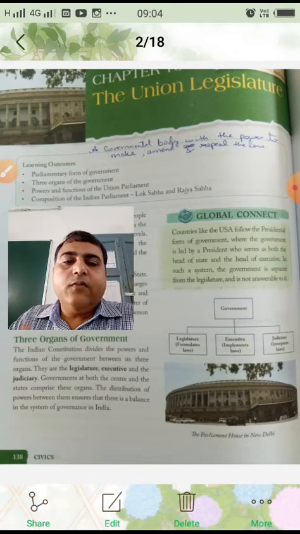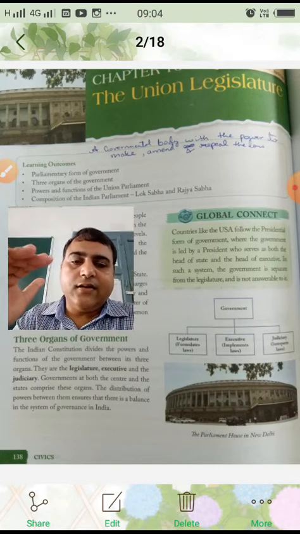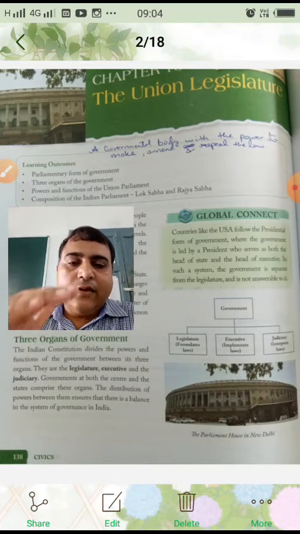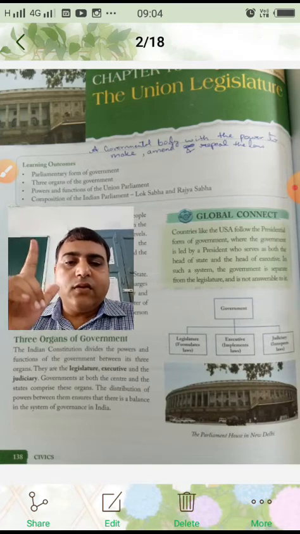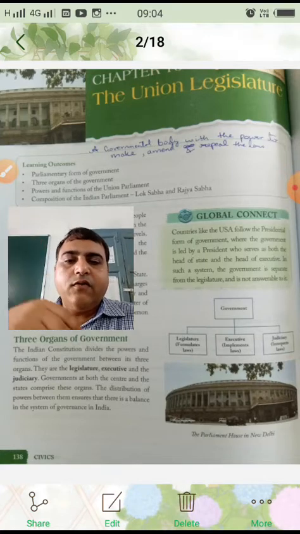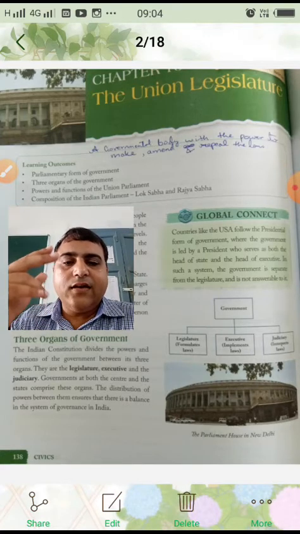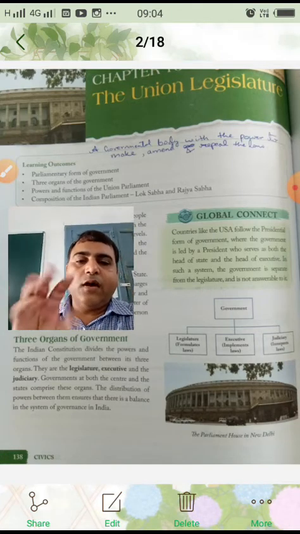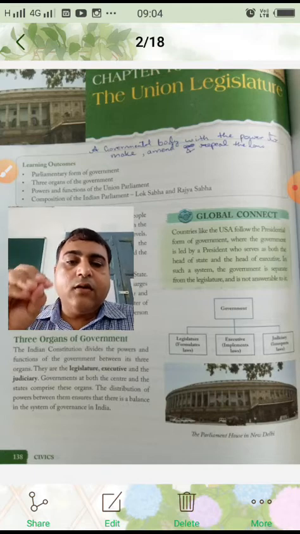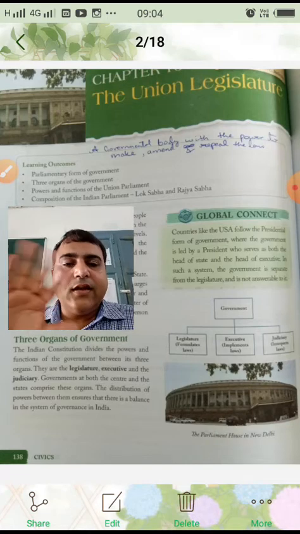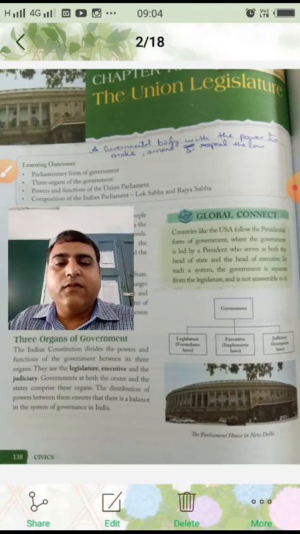And government at both the center and the states comprise these organs. That is, whether it is center level or whether it is state level, at both the levels government has these organs. Which organs? Legislature, executive and judiciary. And the distribution of powers between them ensures that there is a balance in the system of governance in India. That is, as distribution of powers and functions are there among these three organs, so that ensures us that there is balance, proper balance in the system of governance in India.